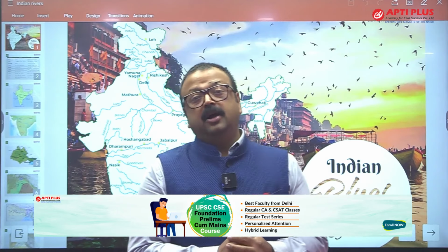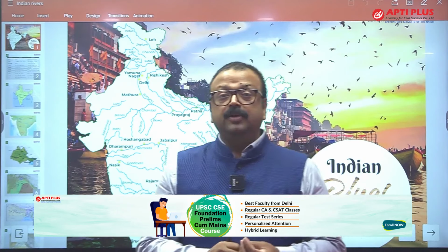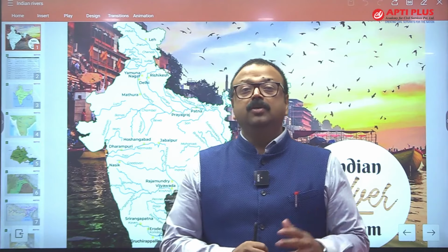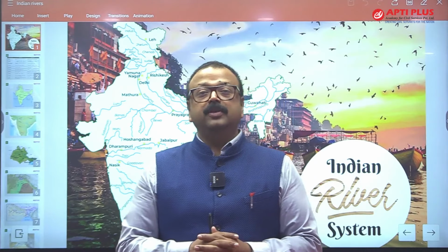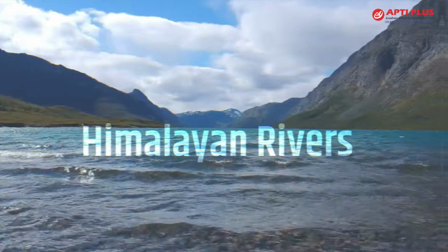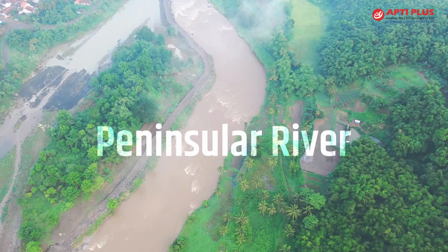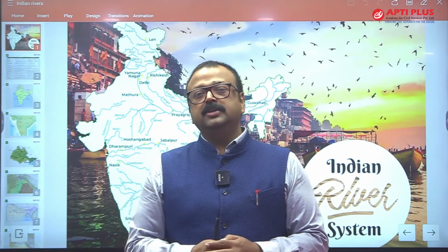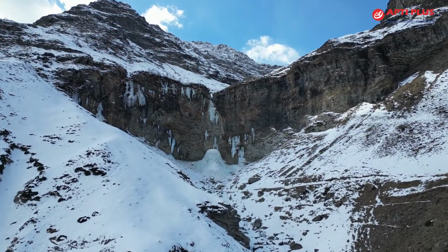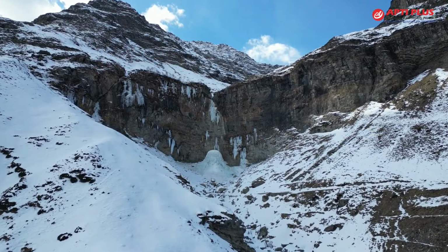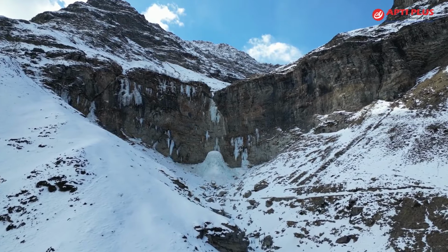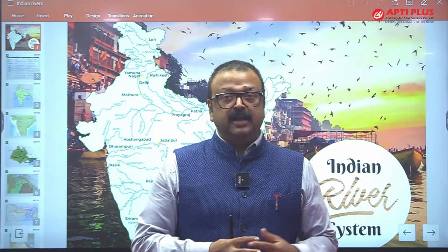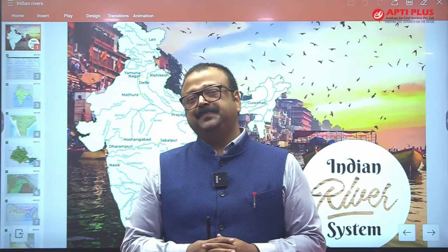On the basis of the origin of rivers, we can have broadly two categories of river systems. One is Himalayan rivers, another is Peninsular rivers. Himalayan rivers find their origin in the loftiest of all mountains, the youngest folded mountain that we call Himalaya, from the glaciers, and Himalayan rivers are rain fed as well as glacier fed.